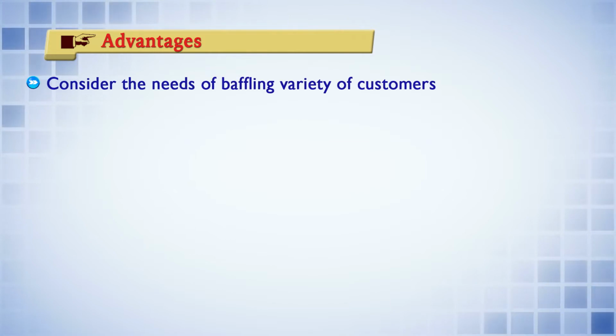Now let us see the advantages. The advantages are: consider the needs of a baffling variety of customers, because there may be varieties of customers. If you want to buy for the children, obviously it sometimes becomes very difficult for you. So if you go to the children section, you can see the mannequins and all that, you can see the display, and it becomes very easy for you to select a particular product.